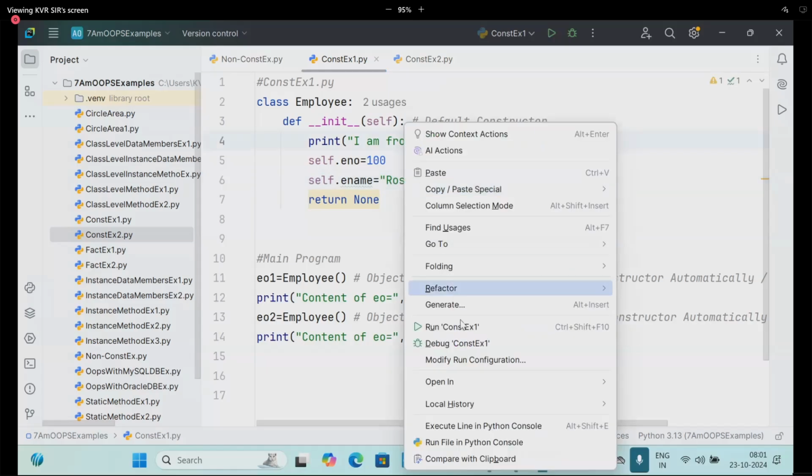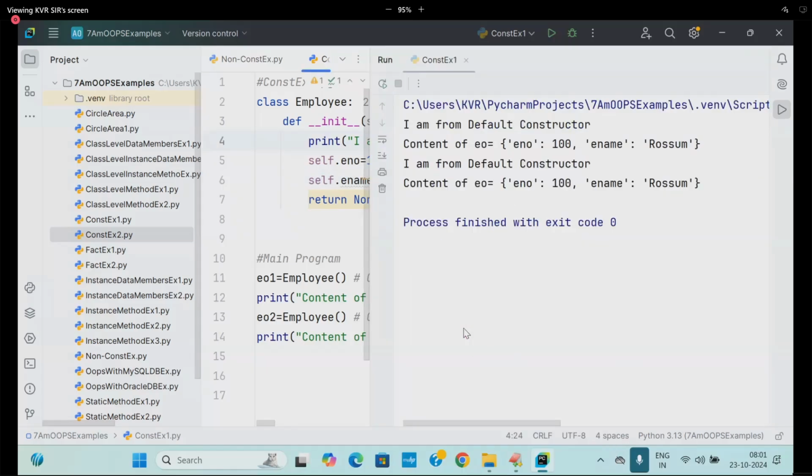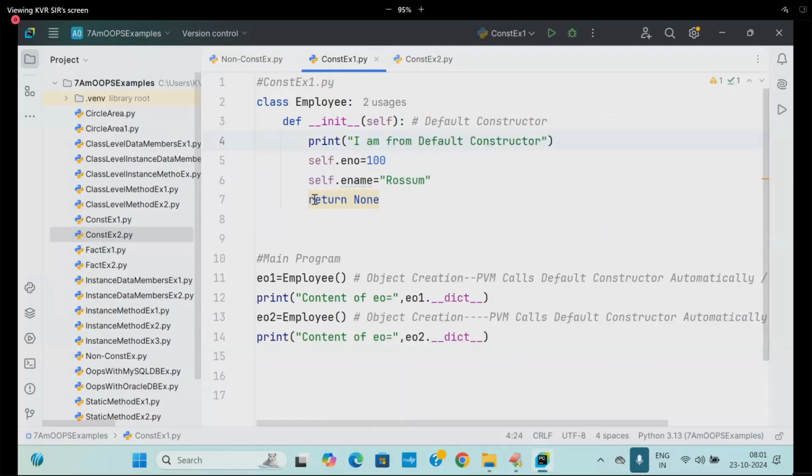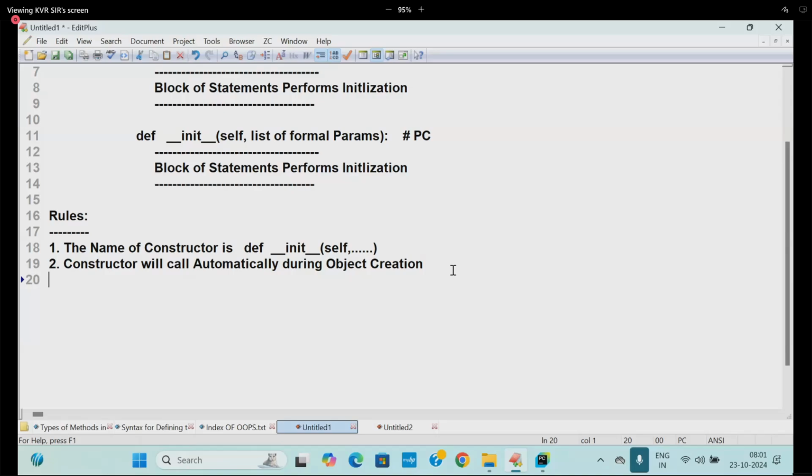Try to execute it. I'm getting the output. But does writing None have any special effect? No. Writing return None is as good as not writing anything. Understood this point? Third point: a constructor can't return any value.